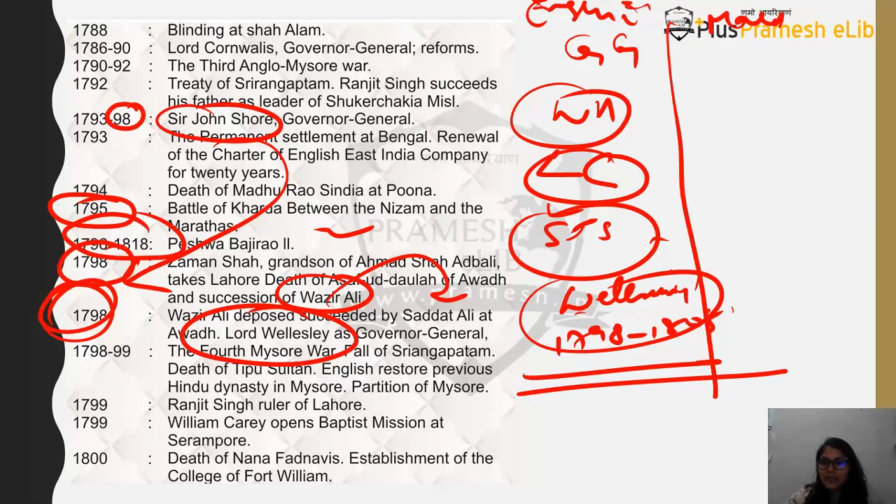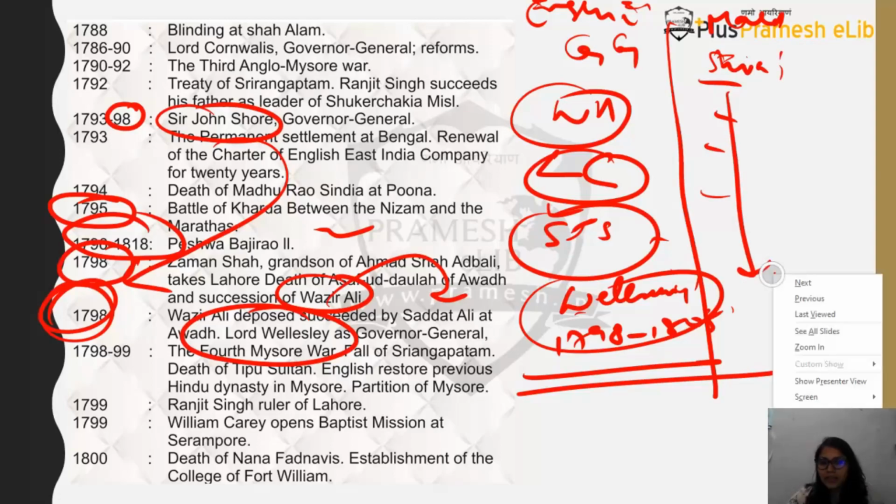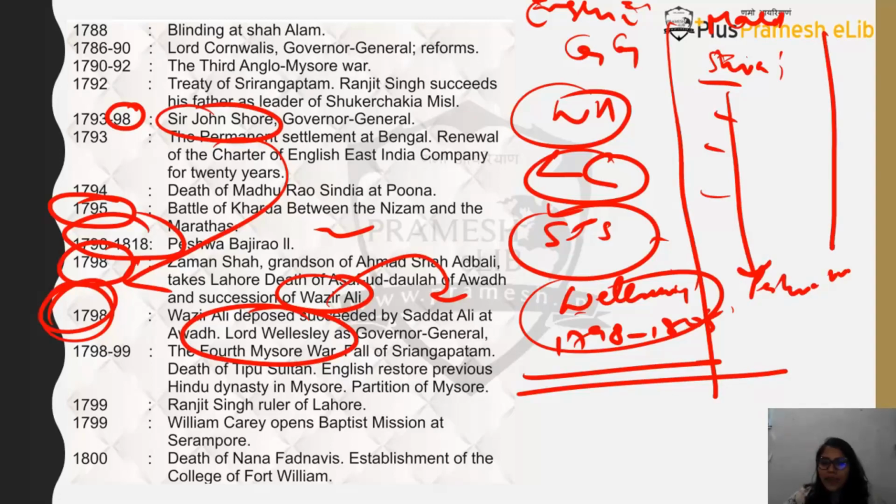What is happening among the Marathas, you will write separately here, starting from Shivaji and writing all the rulers going till Peshwa Bajirao II. Similarly, here you will write what is happening in Mysore. I told you there were 3 Anglo-Mysore wars already fought. The first was fought much earlier, the second during Warren Hastings' time, the third during Lord Cornwallis' time, and now the fourth will be fought during Lord Wellesley's time. In this 4th Anglo-Mysore war, Mysore is finally defeated properly.